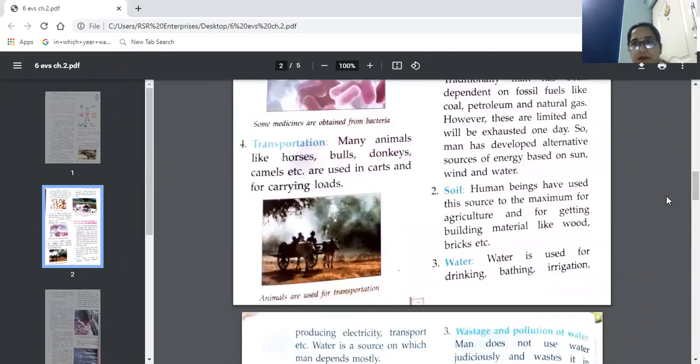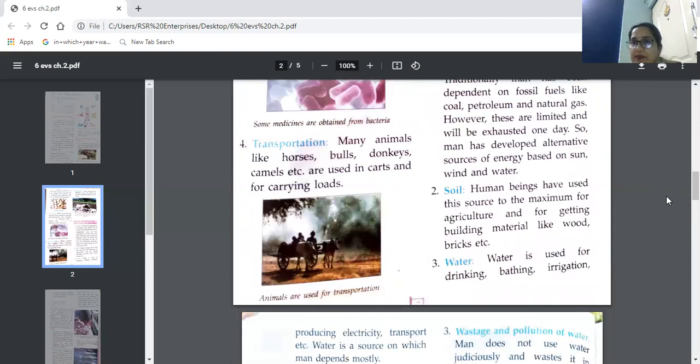Now, next part we have transportation. Many animals like horses, bulls, donkeys, camels, etc. are used in carts and for carrying loads.